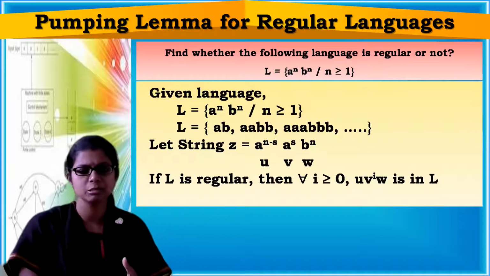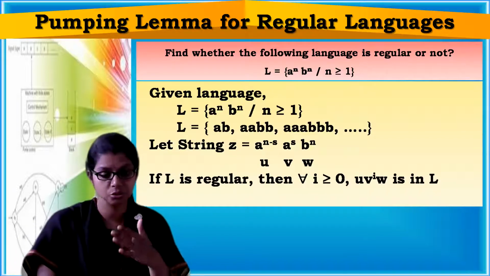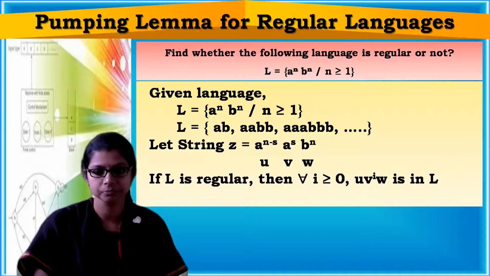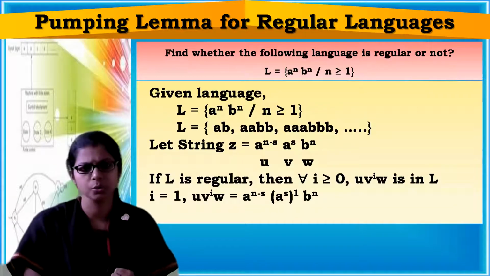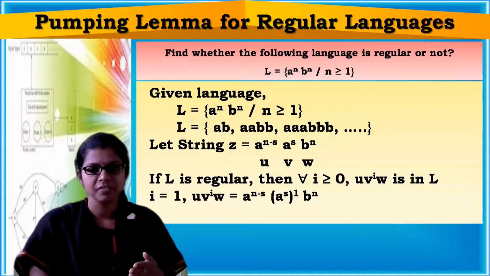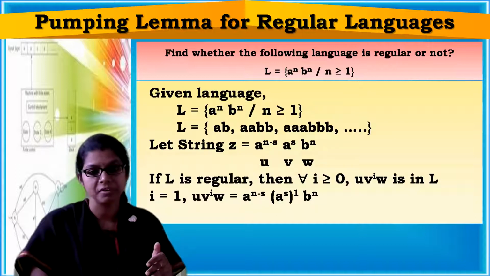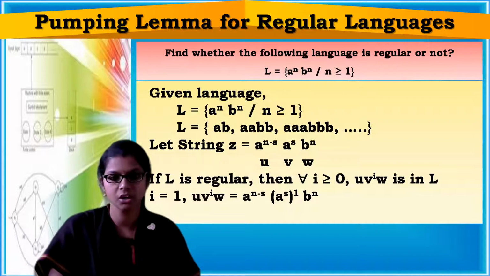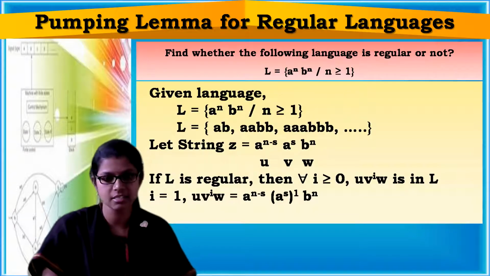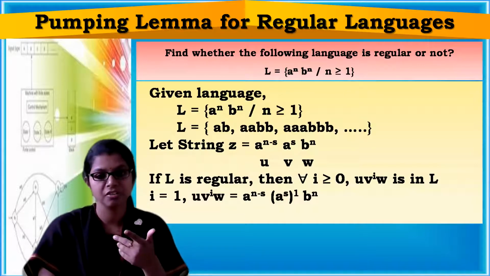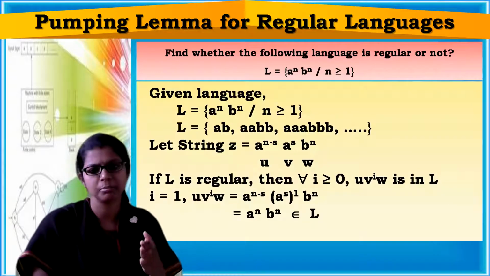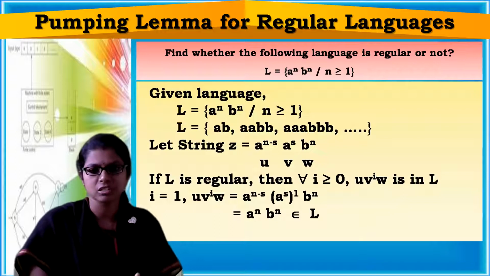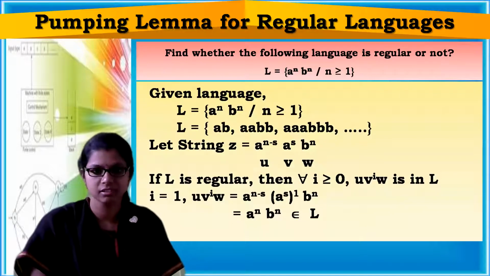Now let us apply this pumping lemma concept to this particular string. Let i equal 1. u v power i w means u v power 1 w, that is a power n minus s, a power s to the power of 1, b power n. When you solve it, you will get a power n, b power n. Of course, it belongs to our language L.